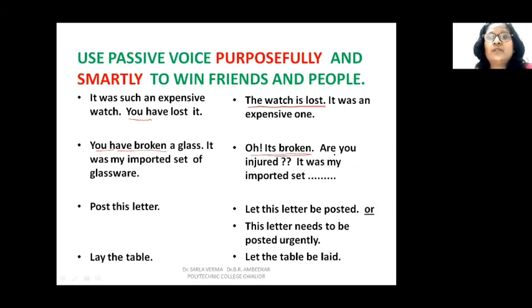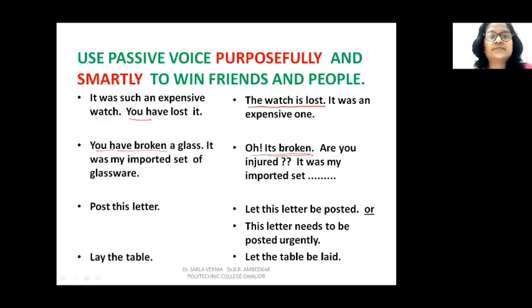But definitely, see, if you use this active voice, you will lose the relationship, you will lose the confidence of the people, you will lose the trust, mutual trust. But if you use passive voice, sometimes the blaming and fixing responsibility or accountability, it spoils your relationship. So it is better to use passive voice or to say things indirectly.